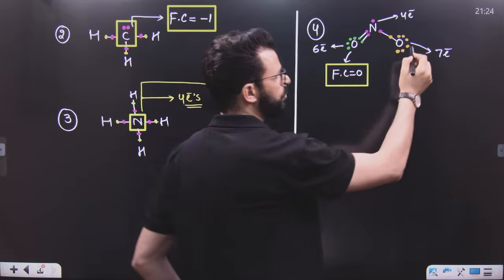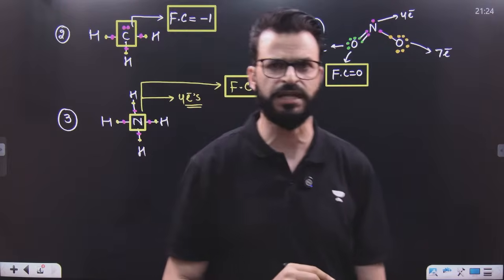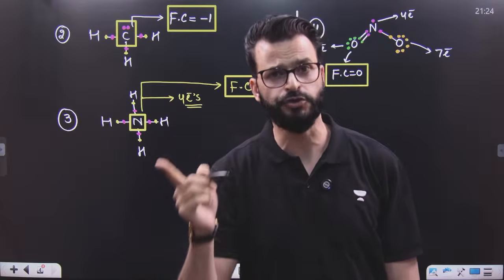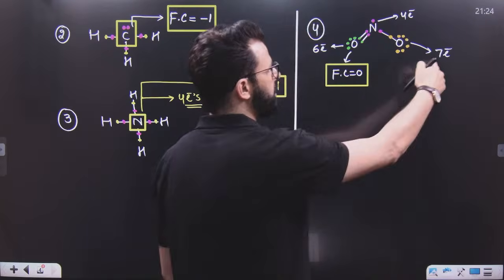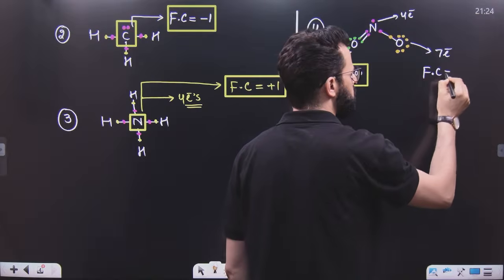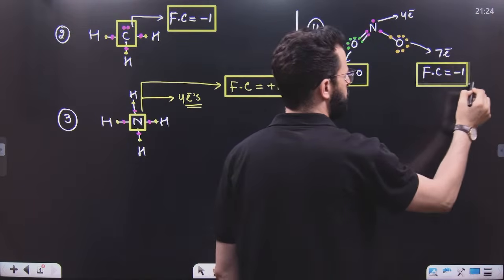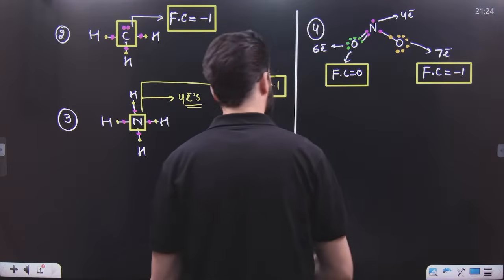What about this oxygen? This is having 7 electrons. Neutral oxygen is having 6 electrons. That means as compared to neutral oxygen, 1 electron has been gained. So we can simply say the formal charge of this oxygen is -1, as 1 electron has been gained.